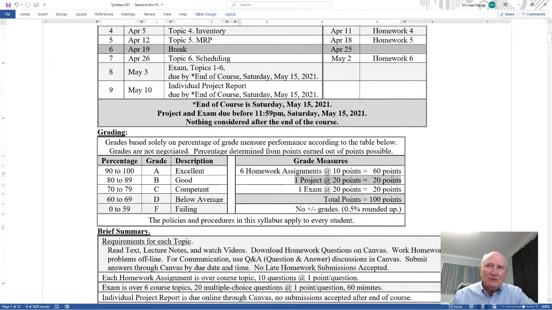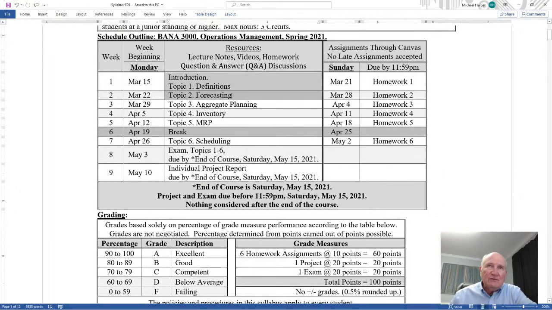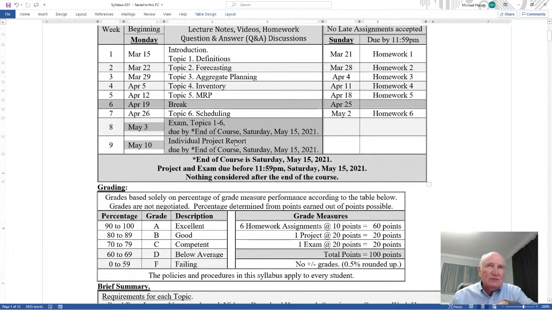The project here is 20 points. That's 2-letter grades. The exam is 20 points. That's 2-letter grades. So all of this comprises 100% of your letter grade. And so the last 2 weeks of it is 40% of your grade. By the time you have 10%, 10%, 10%, 10%, 10%, by the time you get to here, you only have 60% of your grade. So 40% of your grade is the last 2 weeks of the course.